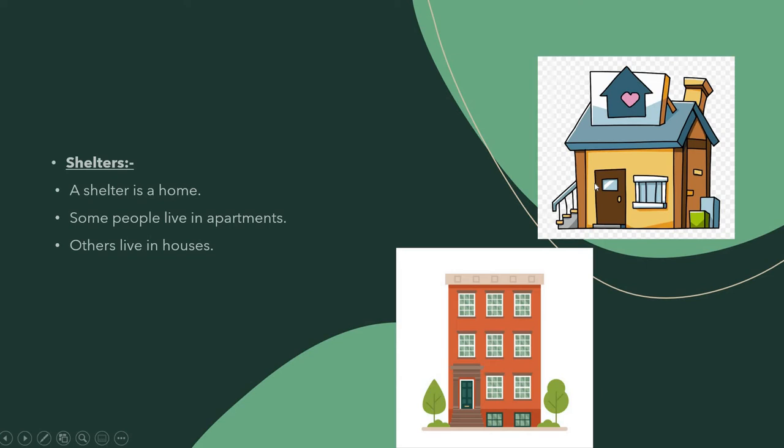Some people live in apartments, like in this picture we can see. A very tall building has so many apartments. Each person has their own apartment. So apartments and houses. This is called what? A shelter. This is called what? A shelter. A shelter is a home.